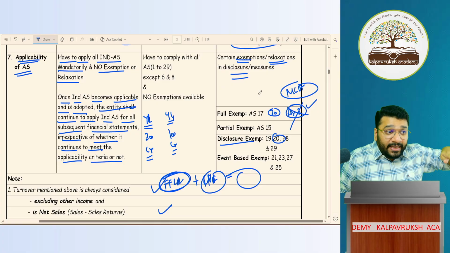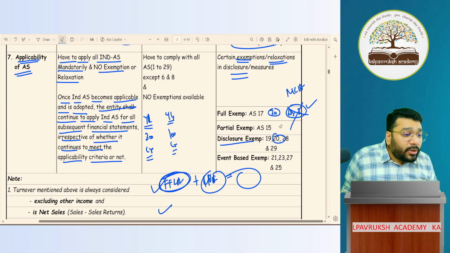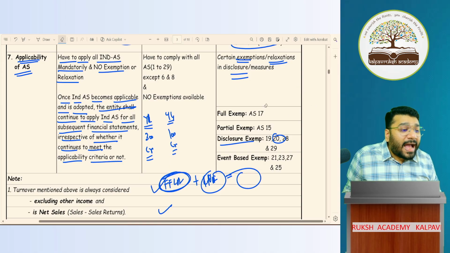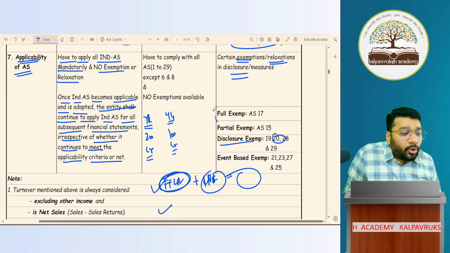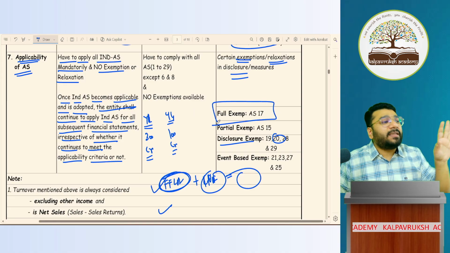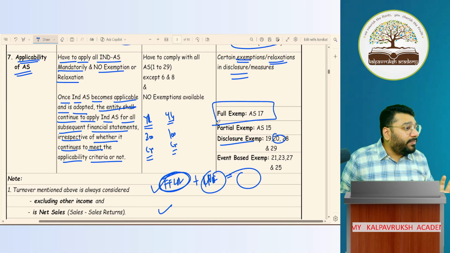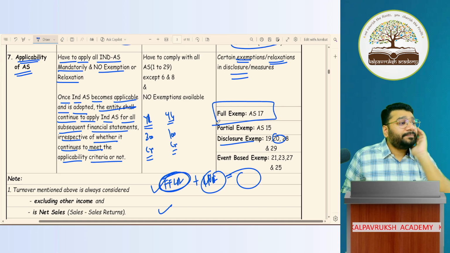So for convenience and from the examination point of view, considering the study material, I excluded AS3 from full exemption. As on today for corporates, what is fully exempted? Only AS17 is fully exempted. AS3 is not fully exempted. Got it? Not got it? Now what is the doubt, ma'am?